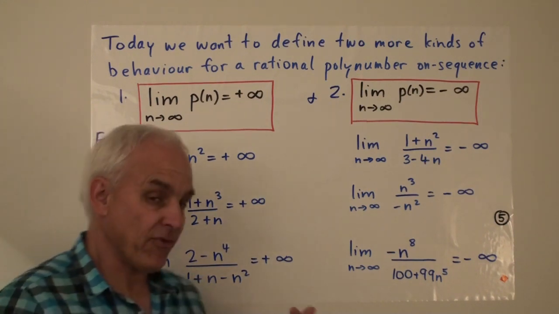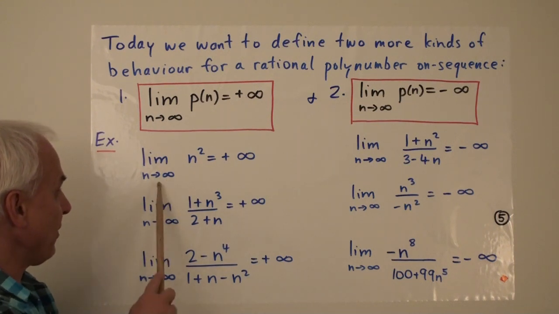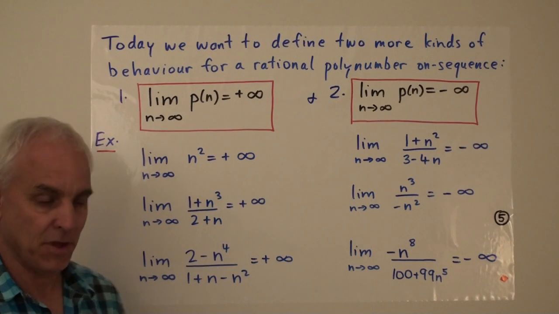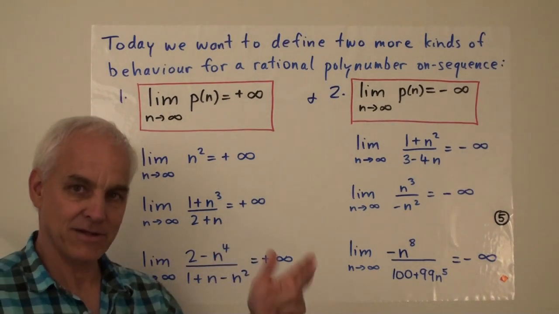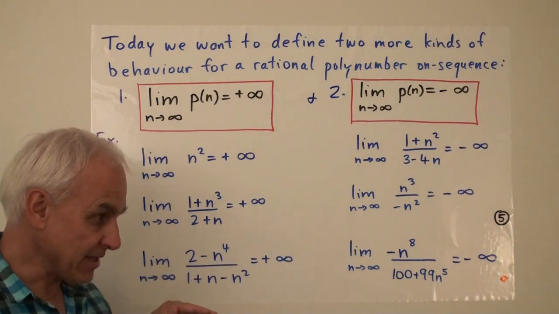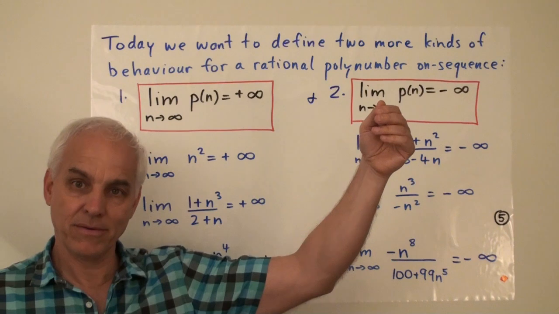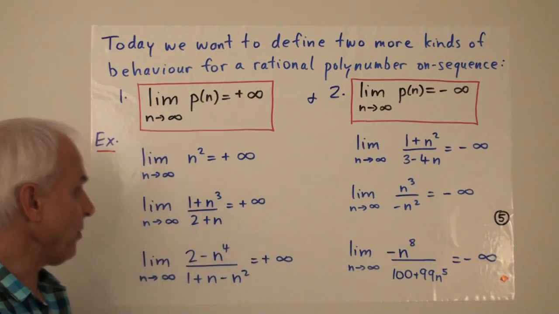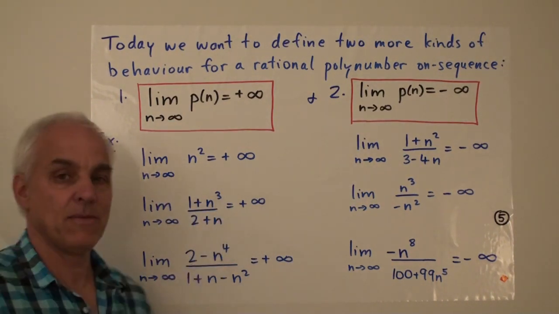Okay, and the examples that illustrate what we want to have happen are these. So the limit of the sequence n squared. That's the sequence 1, 4, 9, 16, and so on. As n gets bigger and bigger, the square gets bigger and bigger, and it gets bigger without any limit. So we're going to want that the limit of n squared as n goes to infinity is infinity.